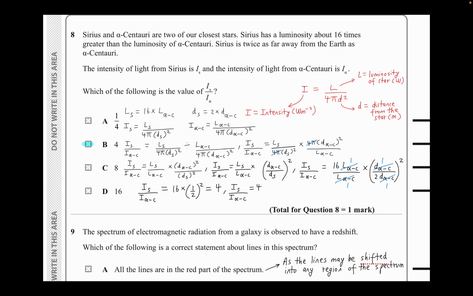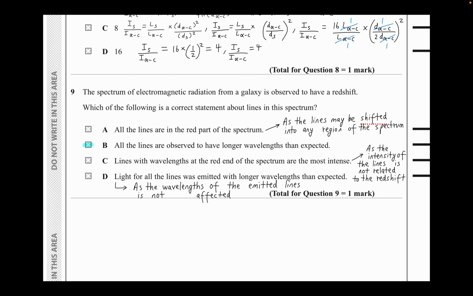All right, let's move on to the next question. Another theory-based question. The spectrum of electromagnetic radiation from a galaxy is observed to have a red shift. Which of the following is a correct statement about lines in the spectrum? Option A says all the lines are in the red part of the spectrum. That is not correct, because the lines may be shifted into any region of the spectrum. Option B is correct because the lines are observed to have longer wavelengths than expected. That's what's expected from redshift.